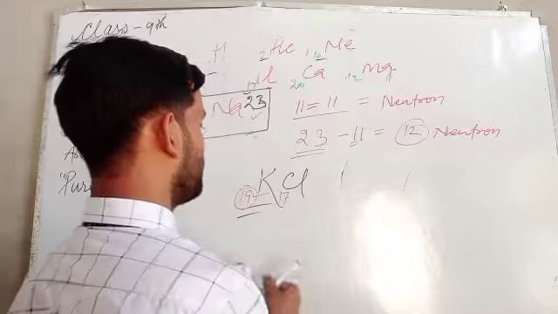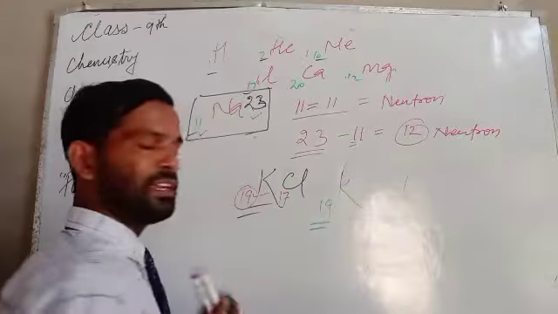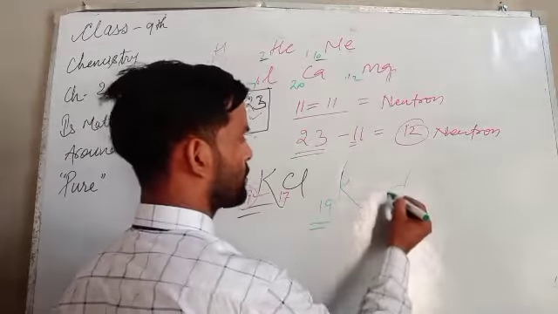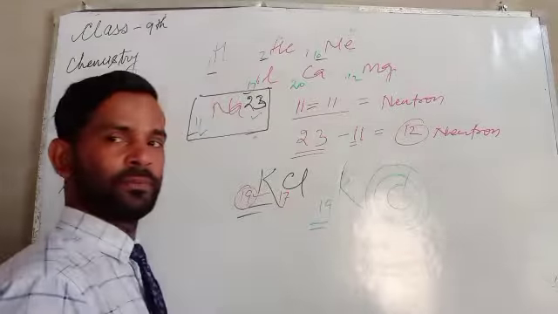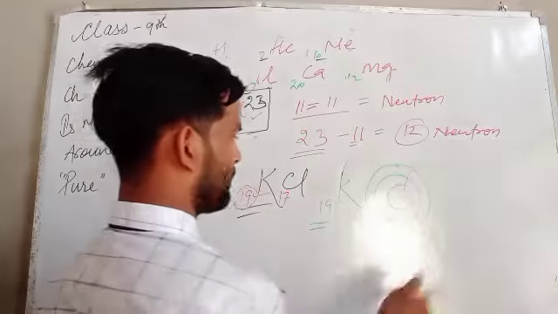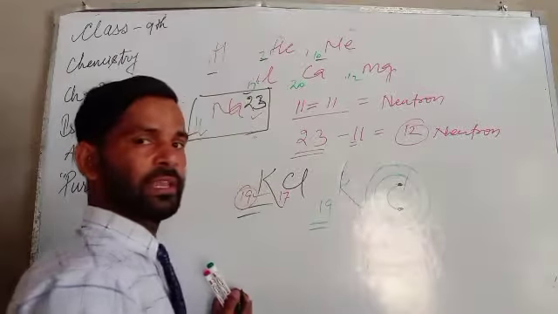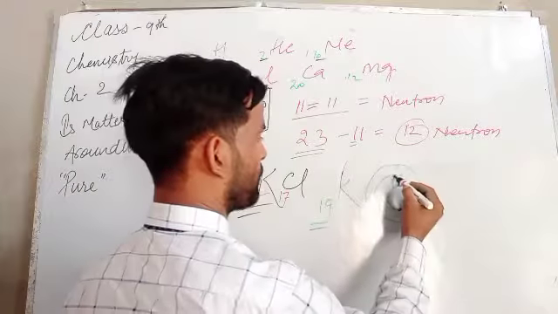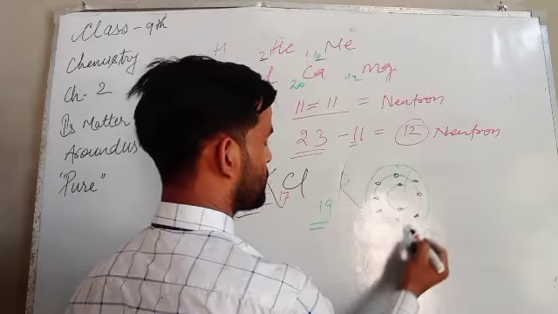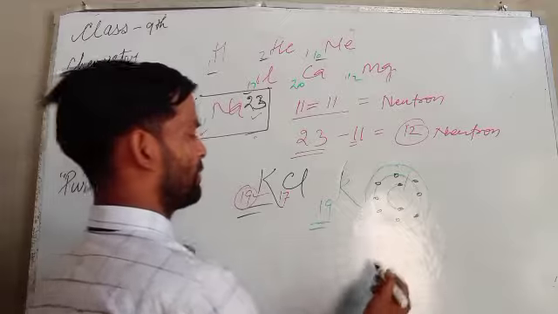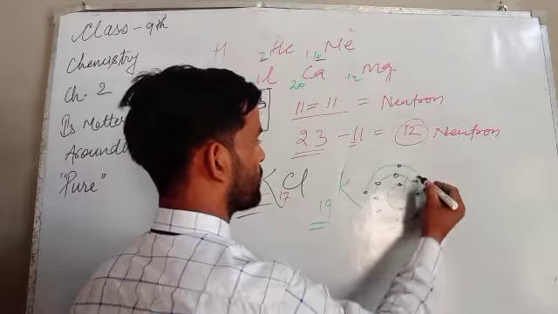By the distribution of electrons according to their numbers. 19 electrons should be distributed according to the 2n square law. That is, in the first shell, the energy level, the maximum number of electrons is 2. In the second there are 8 electrons, so it is 2 plus 8 equals 10. And in the next one there are 7 electrons.